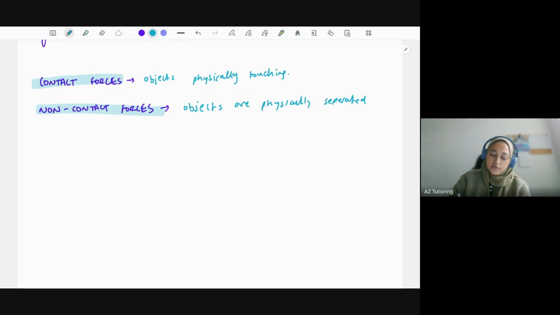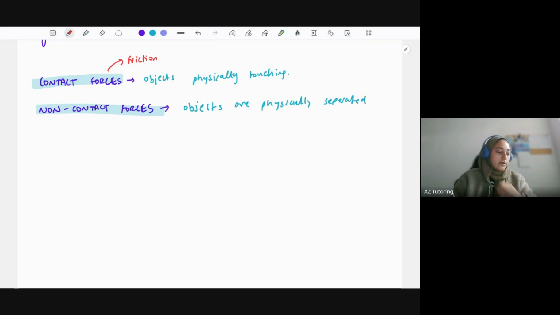So I'll give some examples of each as well. Examples of contact forces can be friction. If you're rubbing your hands together, the heat that's generated is caused by friction. There are two objects touching each other. Friction is also at work with a car: the tires going over the road, that's friction. It allows the car to essentially stick with the road.